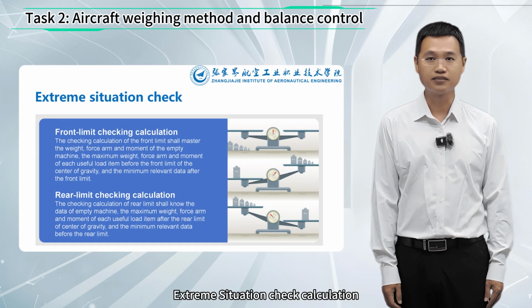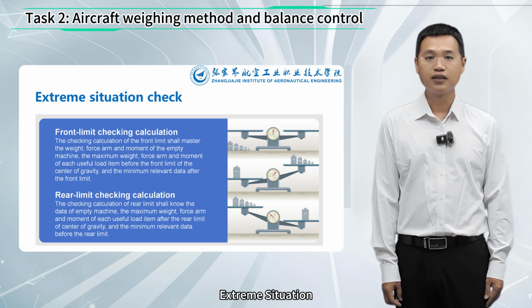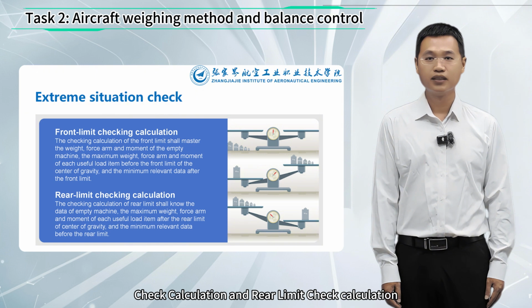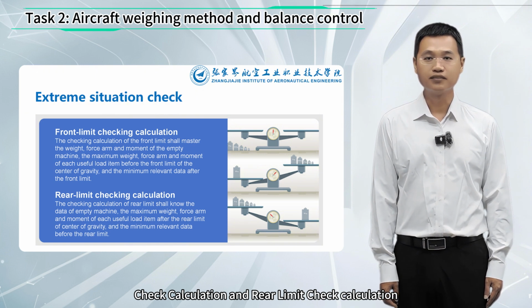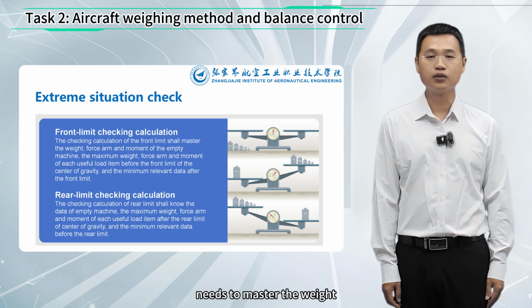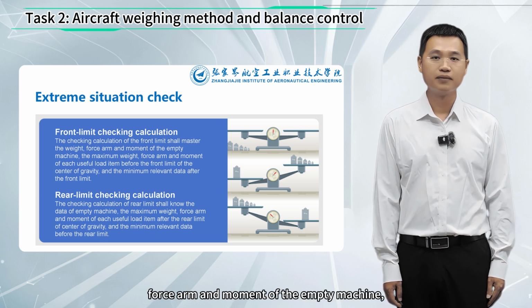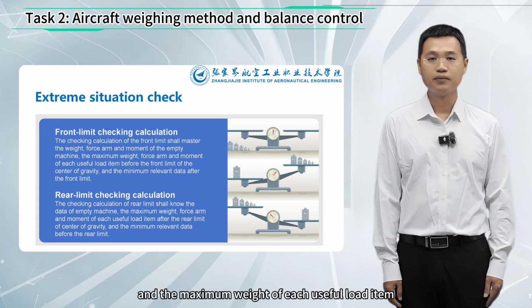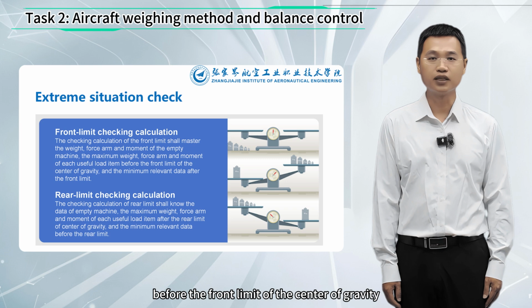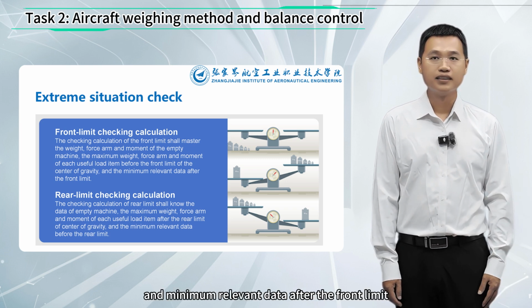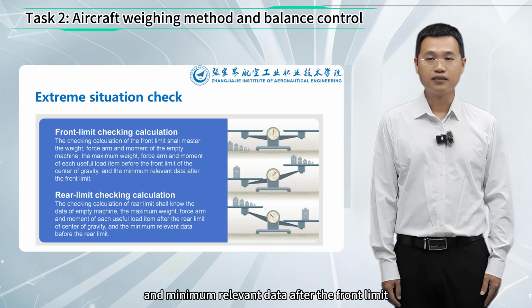Extreme situation check calculation is divided into front limit check calculation and rear limit check calculation. Front limit check calculation needs to master the weight, force, arm, and moment of the empty machine, and the maximum weight of each useful load item before the front limit of the center of gravity, force, arm, and moment, and minimum relevant data after the front limit.